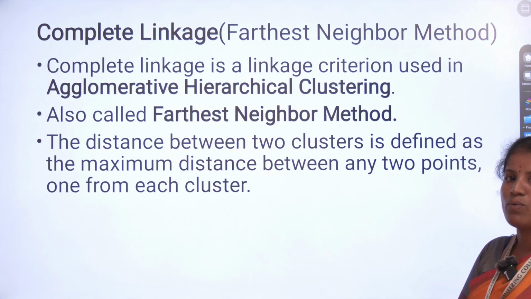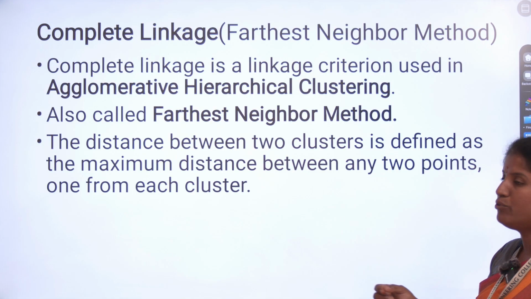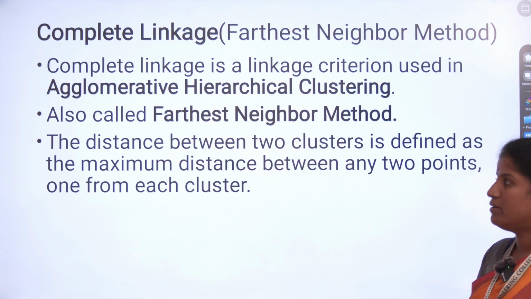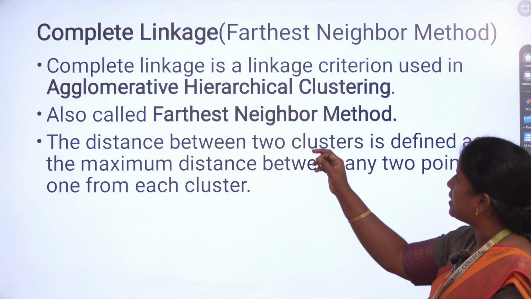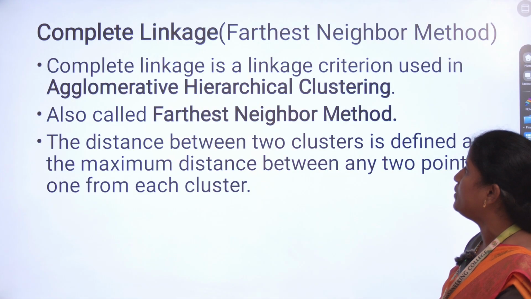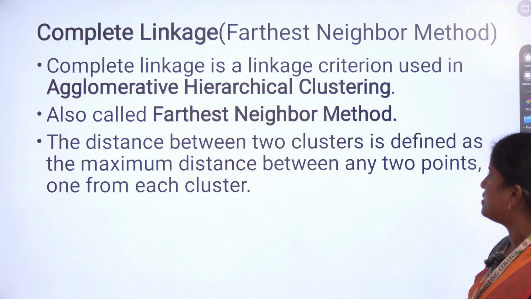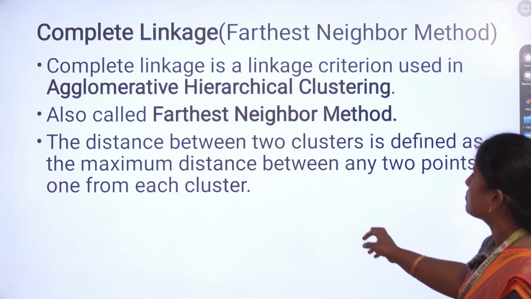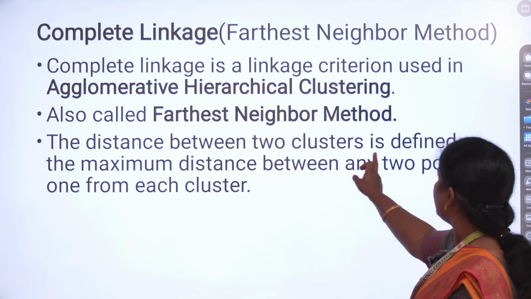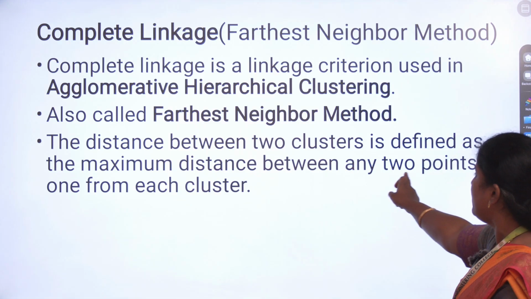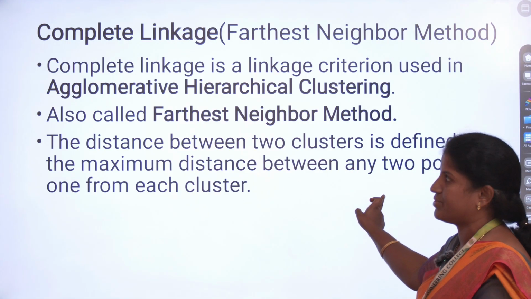Complete linkage is quite the opposite of single linkage. In single linkage we used the minimum distance, whereas in complete linkage we have to find the maximum distance. Complete linkage is a criterion used for agglomerative hierarchical clustering. It is also called the furthest neighbor method. Here we have to find the maximum distance between any two points, one from each cluster.